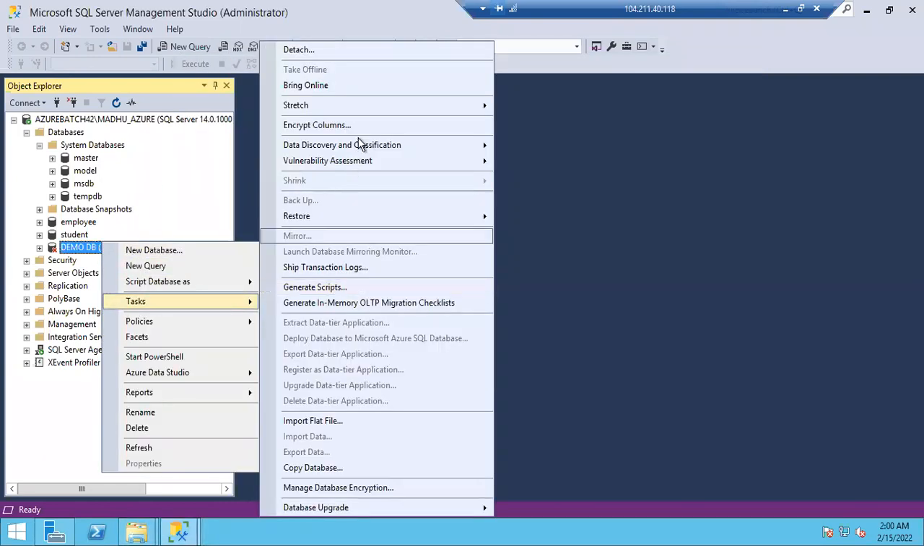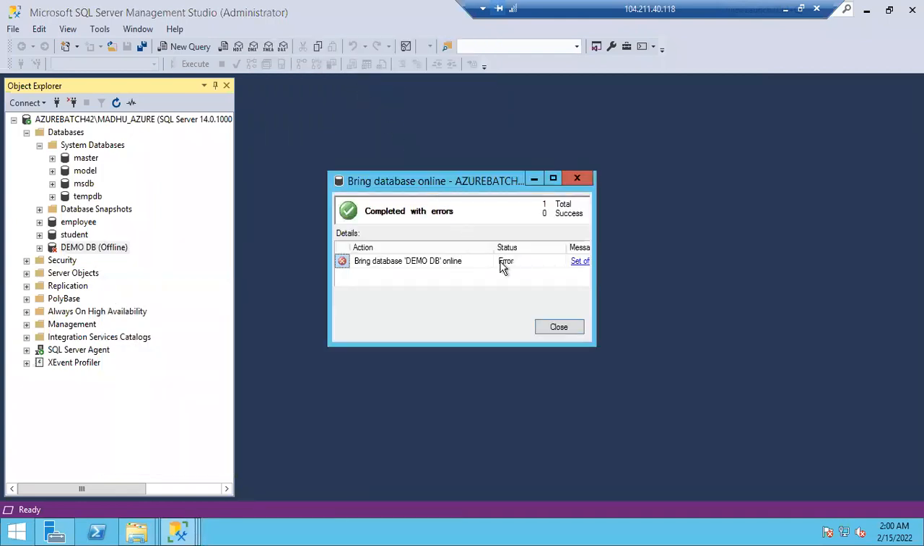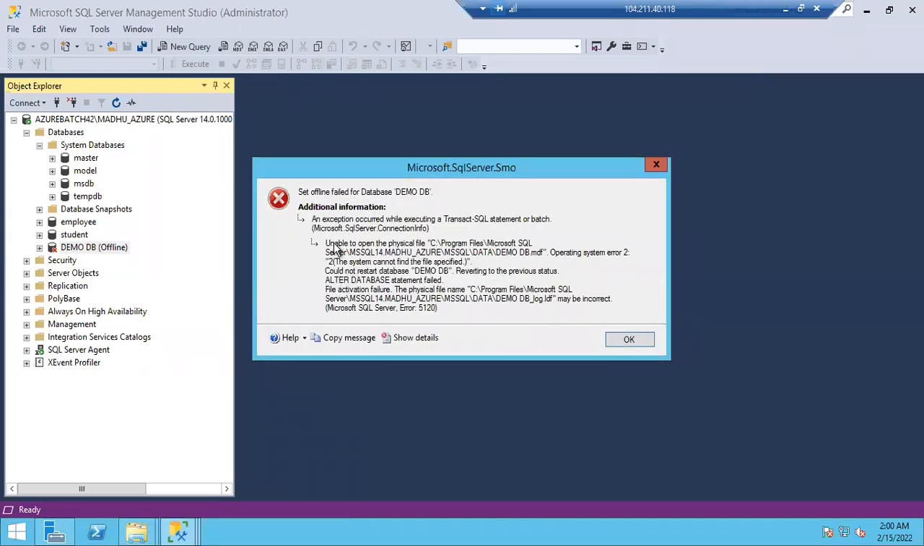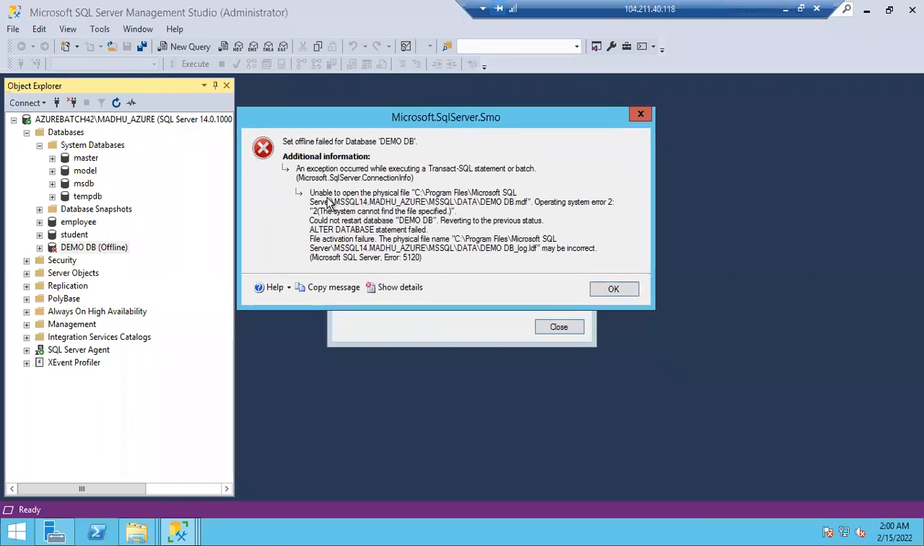Tasks, Bring Online. Okay, so you are getting the error. If you click on this error, you can see what it is saying: unable to open the physical file, C program files, Microsoft SQL Server, MS SQL data, demo.mdf. Where are you getting this path from, guys? Whatever path is there, it is saying the actual location is this one: program files, Microsoft SQL Server, MS SQL.